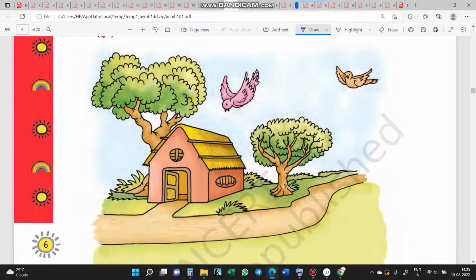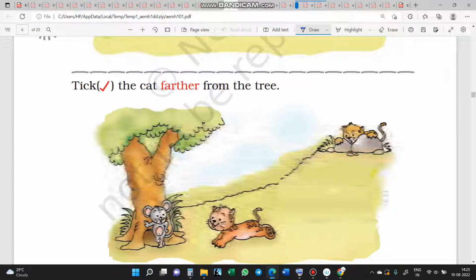You can relate that also. Here, which bird is nearer to this house? Yes, this bird is nearer. This bird is far. Here you have to take the cat farther from the tree. This one is the mouse, this one is nearer. That cat is farther from the tree.